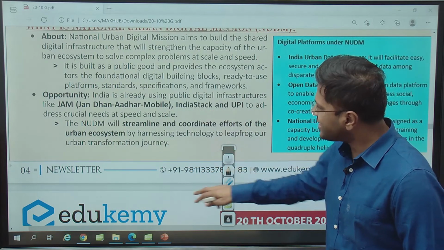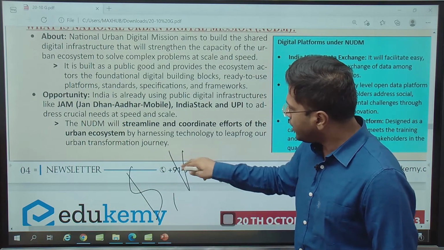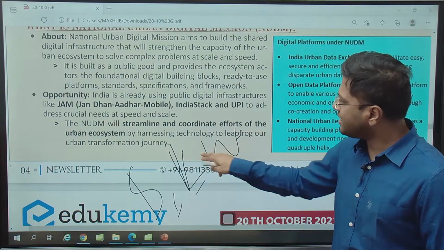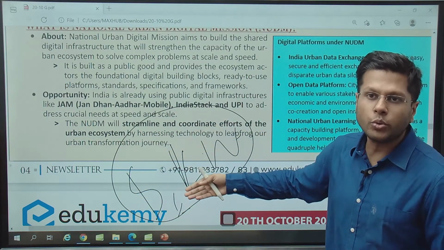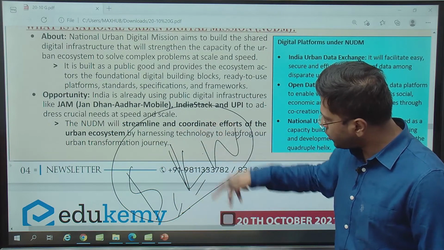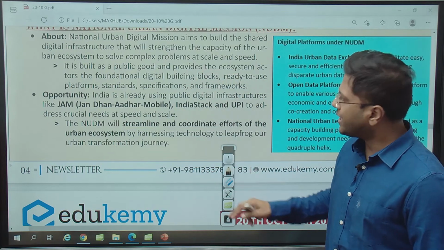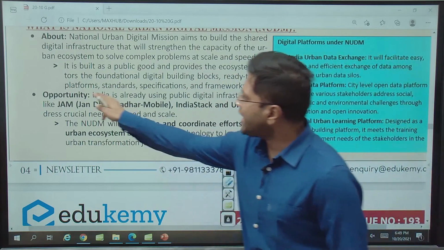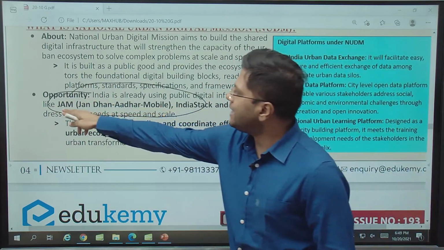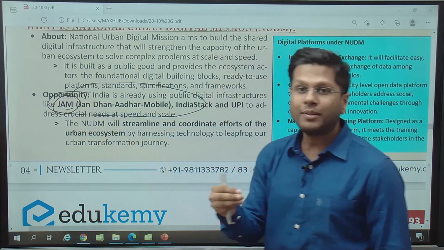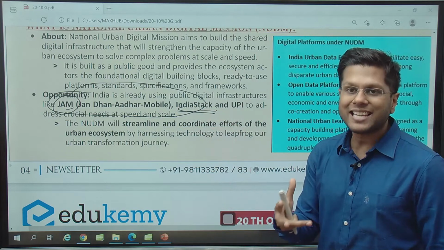So we should have a system in which we should know how the urban solid waste, liquid waste, all of these wastes are getting managed in the urban areas, right? The complete supply chain management, and how we can contribute to it, how we can participate in it. Suppose I want to start a business, how do I do that, right? So all these things have to be automated. Now currently government has done this to a level, right? The JAM Trinity, that is Jan Dhan and Aadhaar, and then we have mobile services. They have effectively worked at some levels for financial systems, one of the largest financial systems being produced with the help of India Stack, right?